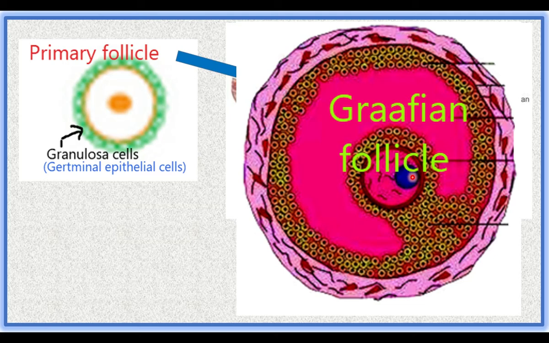The ovum comes out of the Graafian follicle and comes out of the ovary. This is called ovulation. We had already discussed ovulation while studying the hormones of the endocrine system in 10th standard.